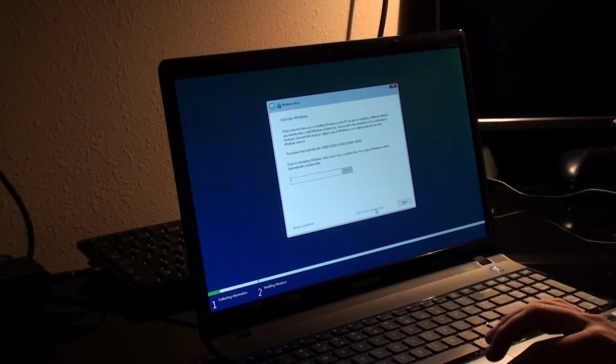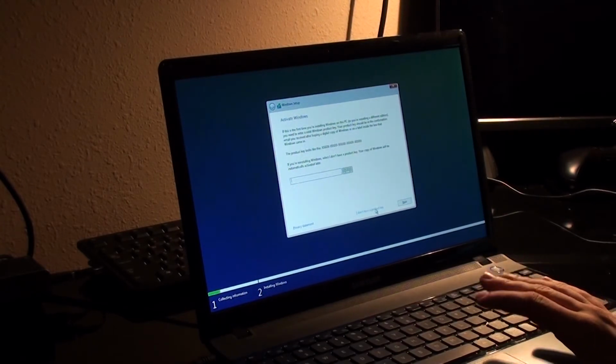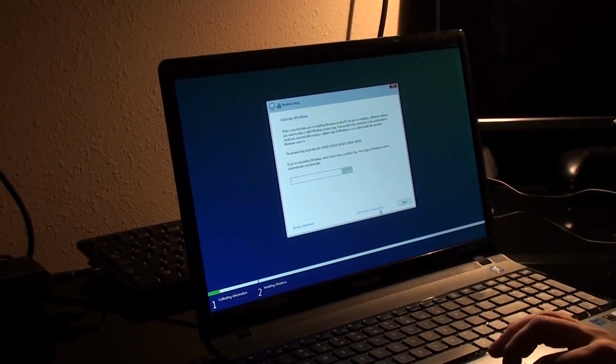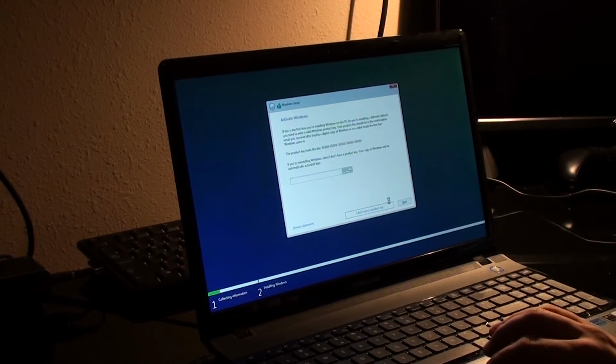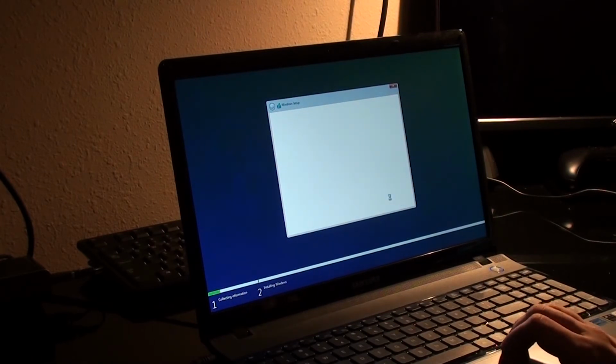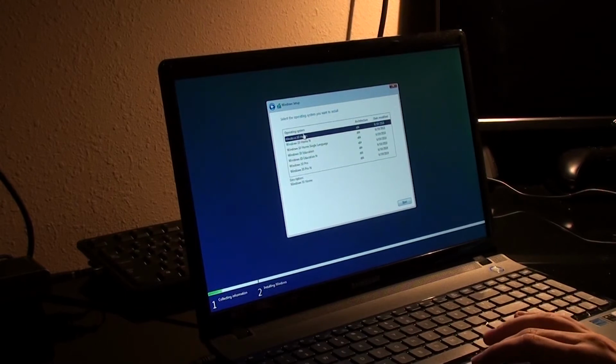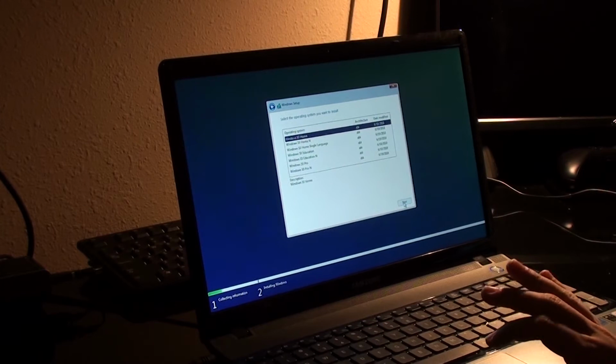So when you go ahead and upgrade to Windows 10, you don't have to find your product key, write down a product key or anything. We will just scroll down here and click I don't have a product key, and whenever it connects to the internet for the first time, it will activate it. And it was Windows 10 Home before, and 64-bit, so we will go ahead and click Next.